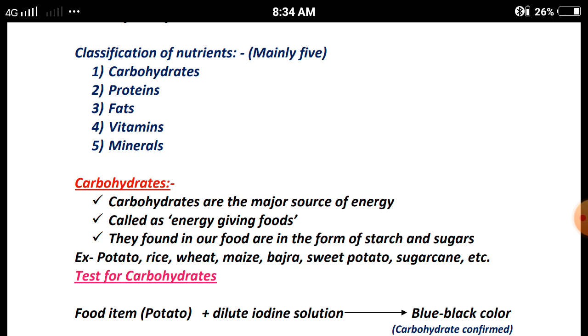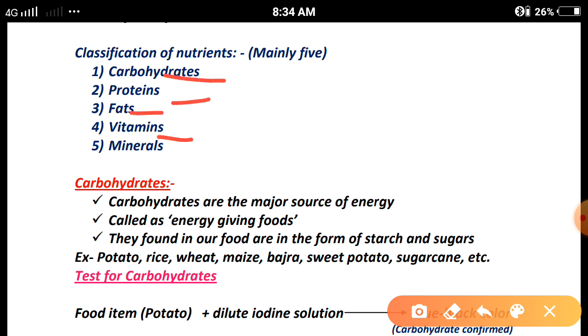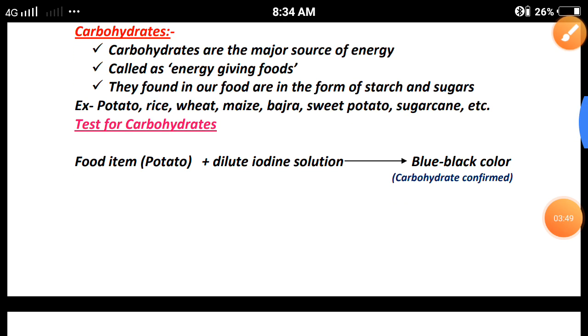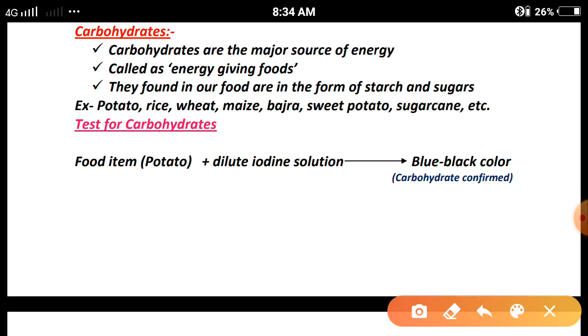So first we are taking classification of nutrients. Generally it can be classified into 5 categories: carbohydrates, proteins, fats, vitamins, and minerals. One by one we will discuss each nutrient. First we are taking carbohydrates. What are carbohydrates? Carbohydrates are the substances which are the major source of energy.